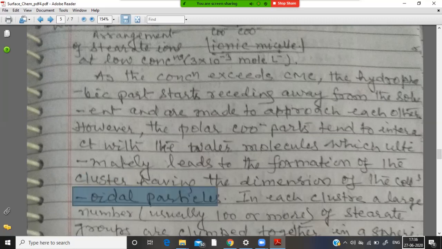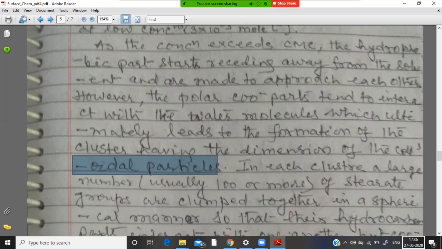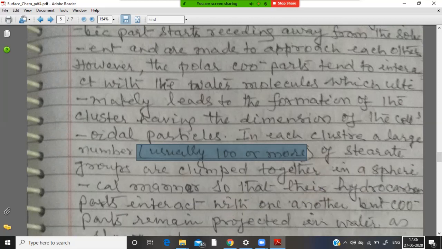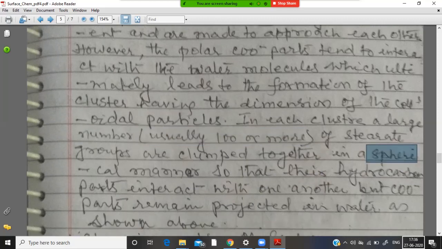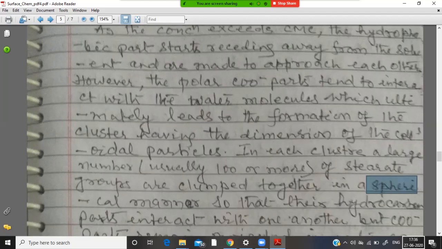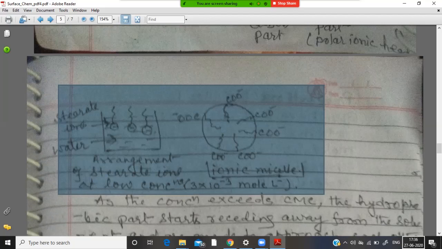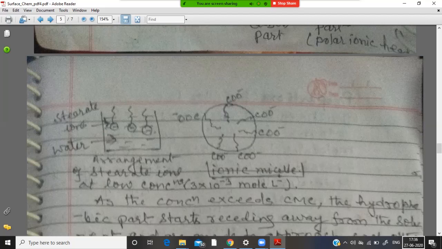colloidal particles. In each cluster, a large number, usually 100 or more, of stearate groups are clumped together in a spherical manner, which is ultimately known as micelle, so that their hydrocarbon parts interact with one another, but ionic parts remain projected in water as shown above in the diagram. In above diagram, it is the structure of micelle, where ionic parts are interacting with water, whereas hydrocarbon parts are interacting with dirt particles.